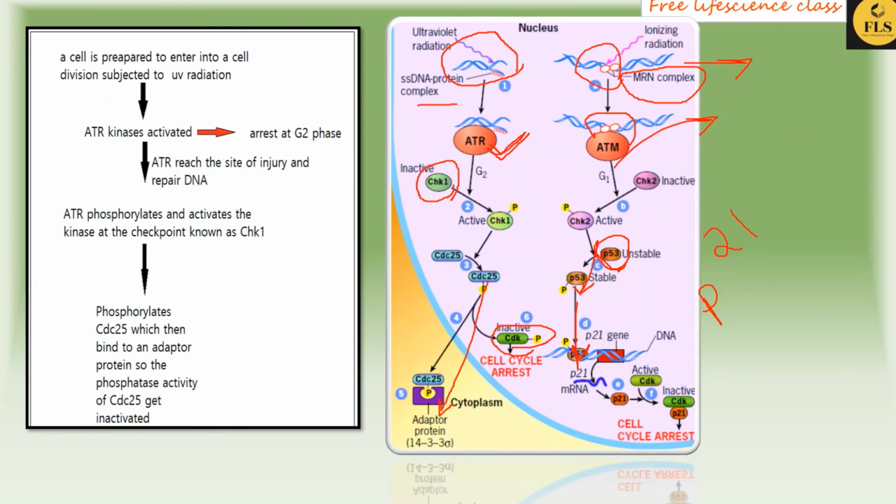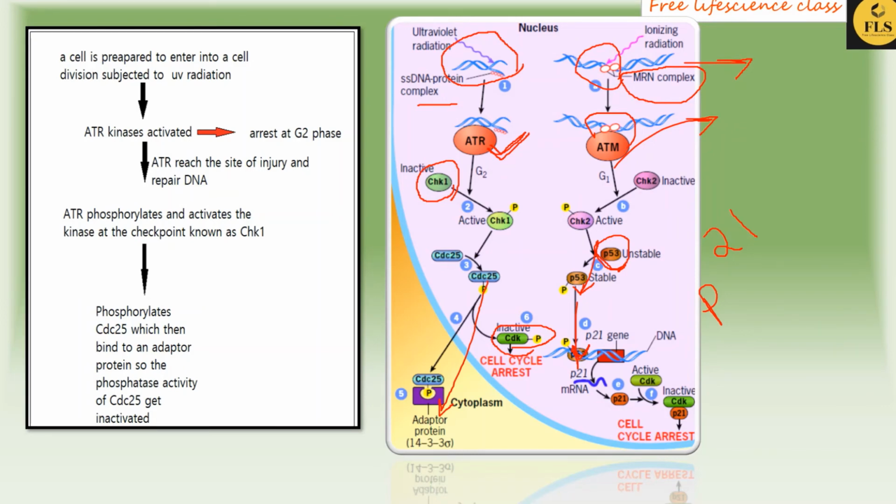So P53 is a transcription factor. When phosphorylated, it gets activated and binds with the DNA, and helps in the synthesis of a protein known as P21. And this P21, when activated, inhibits the CDK, so that again the CDK becomes inactive.